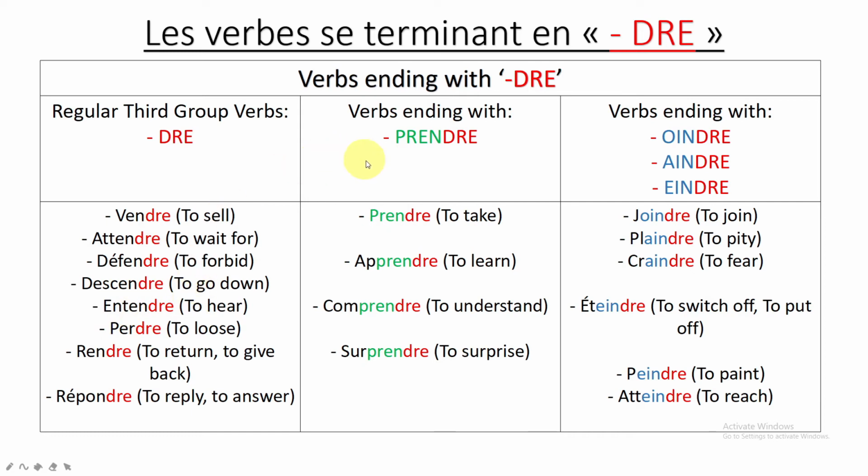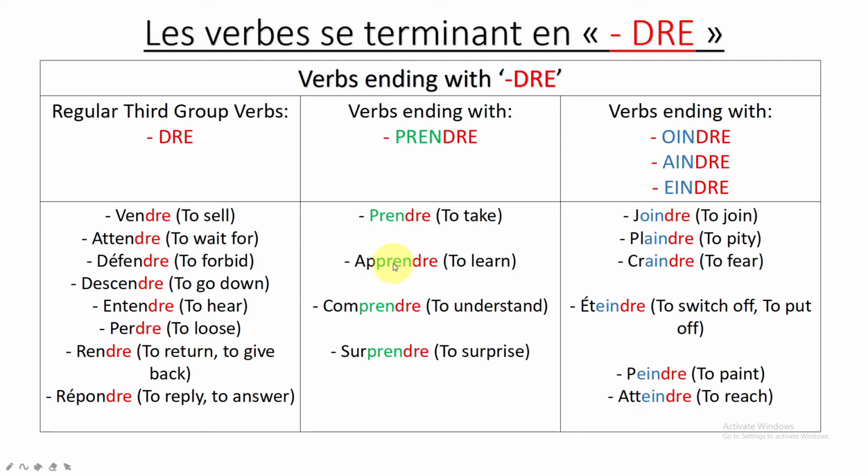Now the second subgroup, the verb will be ending with PREN-DRE. So now let's look at the first one. You see here we have no PREN-DRE in this one. So if you find any PREN-DRE, then that verb should belong to this group. Now let's look at the examples. So prendre, PREN-DRE. Apprendre, PREN-DRE. Comprendre, PREN-DRE. Surprendre, PREN-DRE. So it's not just that they have DRE, they have one more thing that makes them common: PREN-DRE for this group.